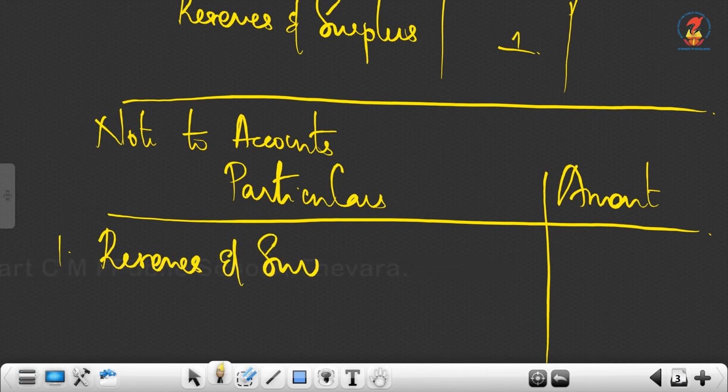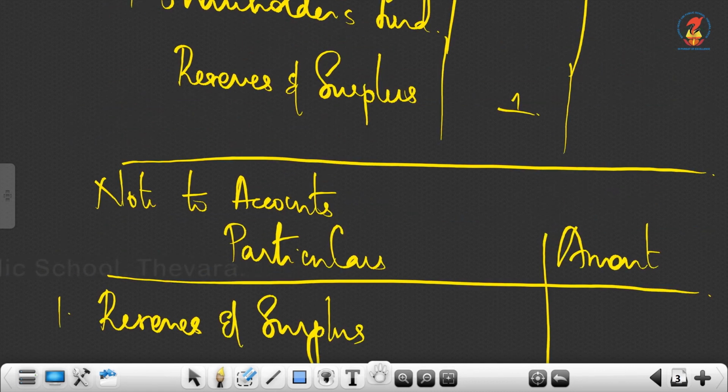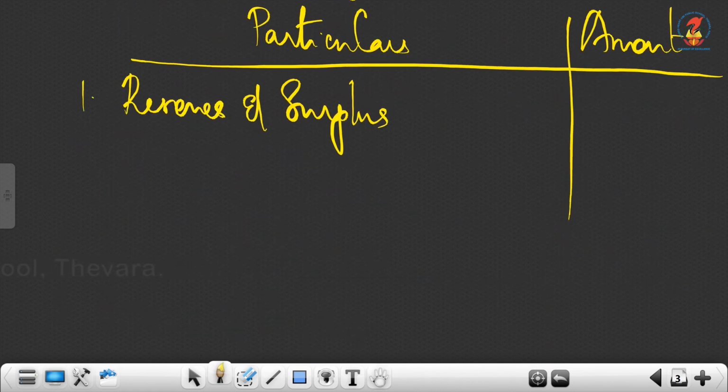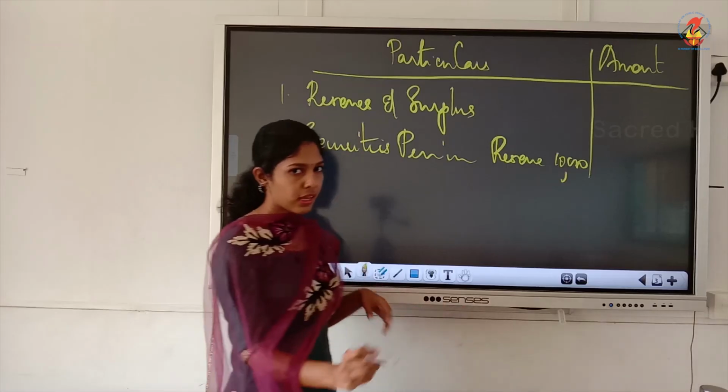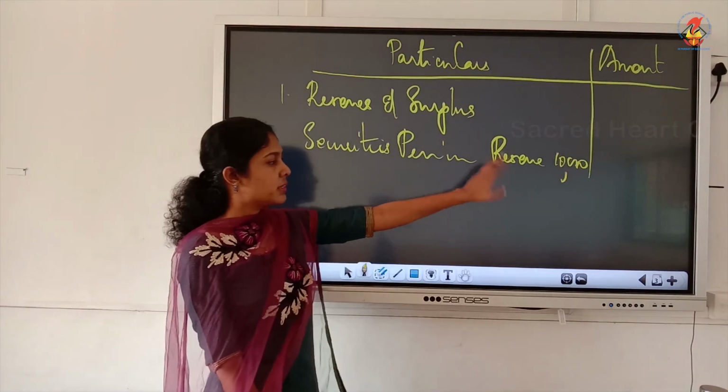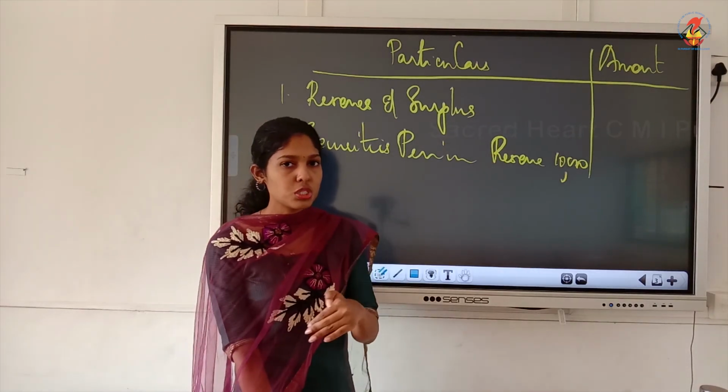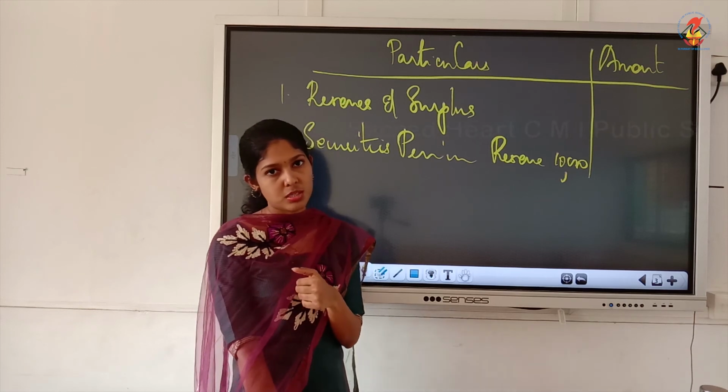Okay, now what we are going to write is new for you. Reserves, what we have here is SPR, securities premium reserve. What's the amount you have? Reserve we have 10,000. You have to write in the inner column because this reserve was used to meet the loss, isn't it?